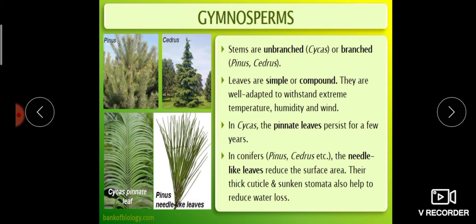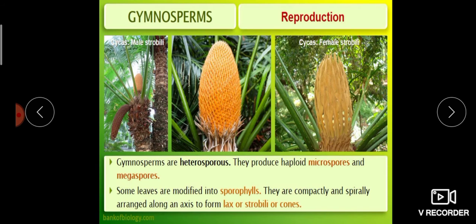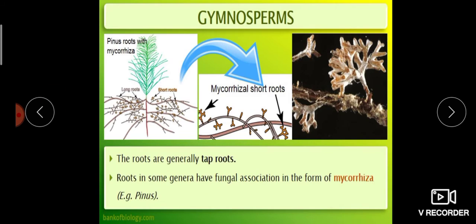Their thick cuticle and sunken stomata also help to reduce water loss. So Pinus and Cedrus have needle-like leaves with a cuticular covering and sunken stomata, which help reduce transpiration so that water loss is reduced. So these are the general features of gymnosperms.